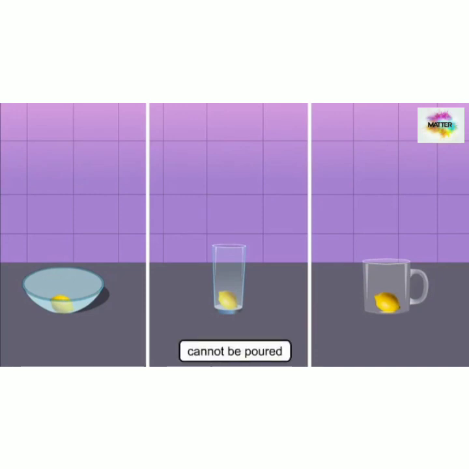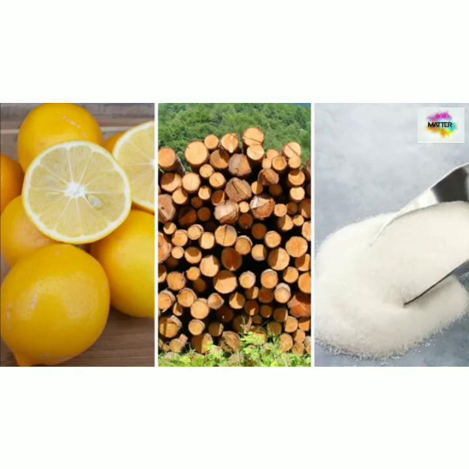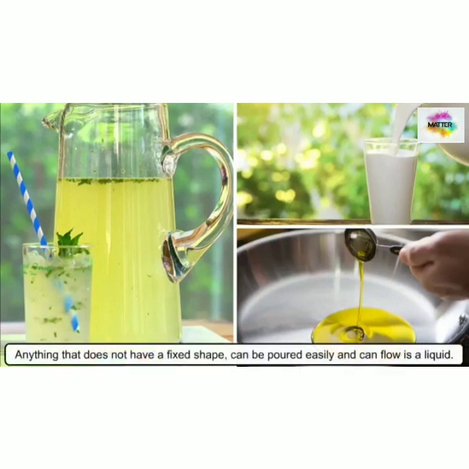The lemon stays as it is in the container, right? It does not change its shape according to the shape of the container. So from this example, we can say that anything that has a fixed shape and size and cannot flow is a solid, and anything that does not have a fixed shape, can be poured easily, and can flow is a liquid.